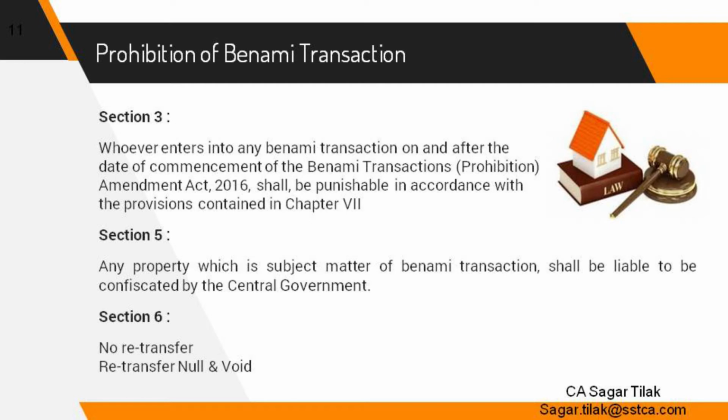Section 5 says that any property which is subject matter of Benami transaction shall be liable to be confiscated by the central government. Under the 1988 law, the word used was acquisition. So acquisition has to be followed by a compensation. So it was not possible to acquire a property without payment of compensation, though there was a clause. But now under the new law, the term has been correctly used as confiscation because the Benami transaction itself has been considered as an illegal transaction. So the property is going to be confiscated and titles and rights will vest in the central government.